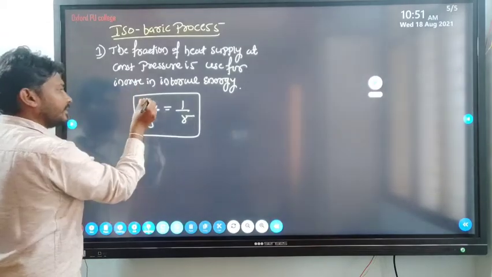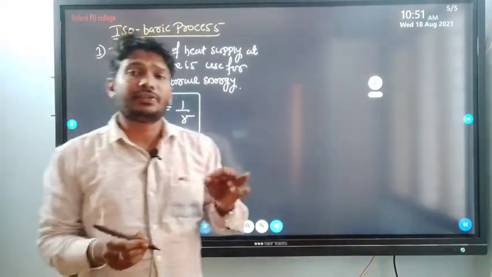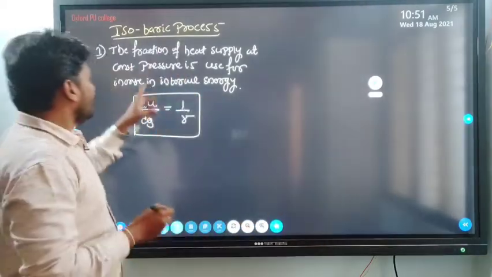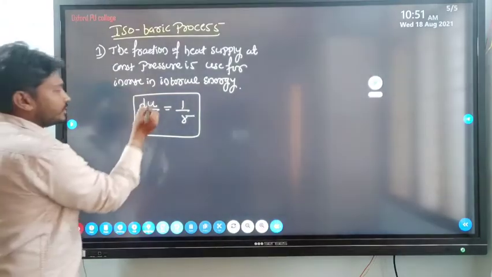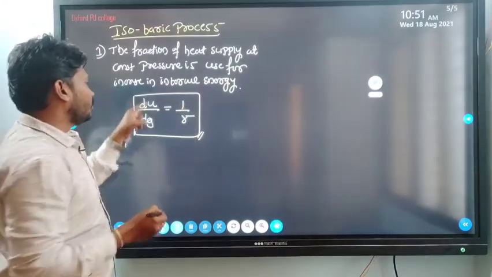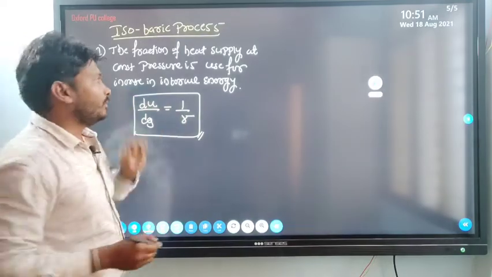In mathematical form, dU by dQ equals 1 by gamma.